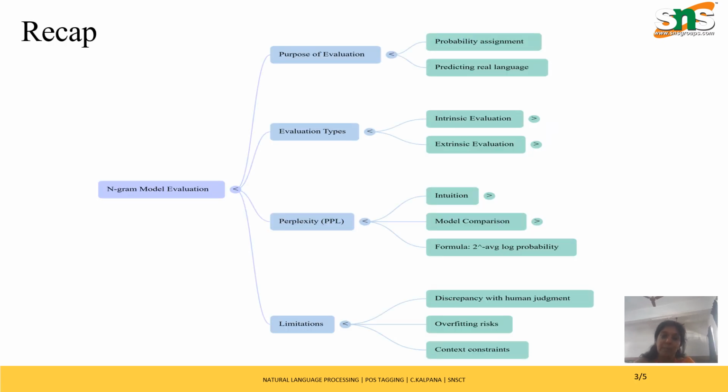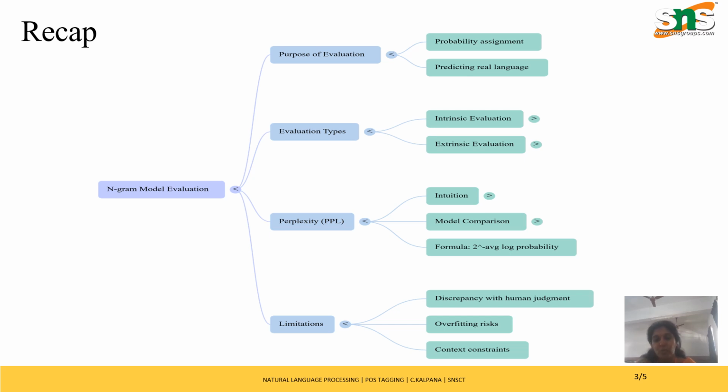So this is the recap of the previous session. In the previous session, we have discussed the N-gram model and some of the assessment techniques of the N-gram model. It starts with the perplexity, cross entropy and entropy. With the help of these things, that is perplexity, entropy and cross entropy, we can evaluate the NLP models. So this we have discussed earlier.